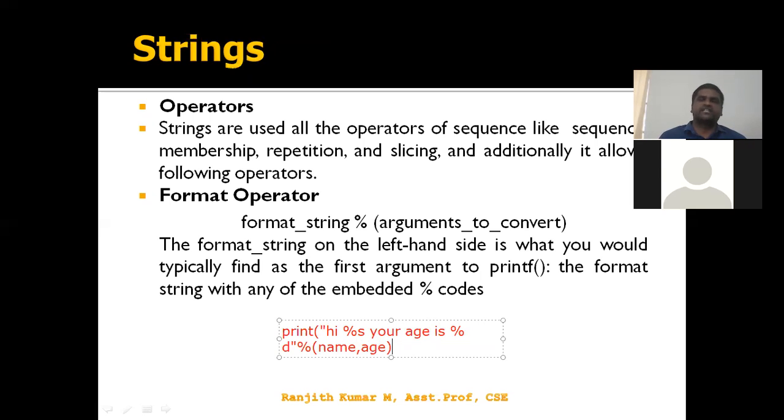So it represents a string using the percentage operator. This is my string, whatever is within the double quotes. This string consists of conversion codes, and those conversion codes are substituted by name and age with the percentage symbol. So it is a formatting string followed by a list of arguments. However many format conversion codes are in the formatting string, the same number of parameters should be available in the argument list. That is the use of the formatting operator. Am I clear? Yes.